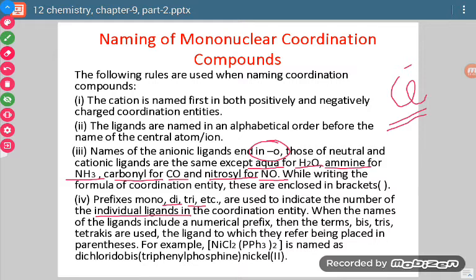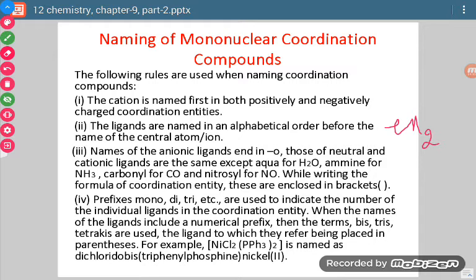Just like if we talk about en, then in its name we have to write ethane-1,2-diamine. Now if we see, in its name itself there is the word di. So if in a particular molecule there is en2, it means there are two en groups. So I will not write di and then write this. No, that is not done.